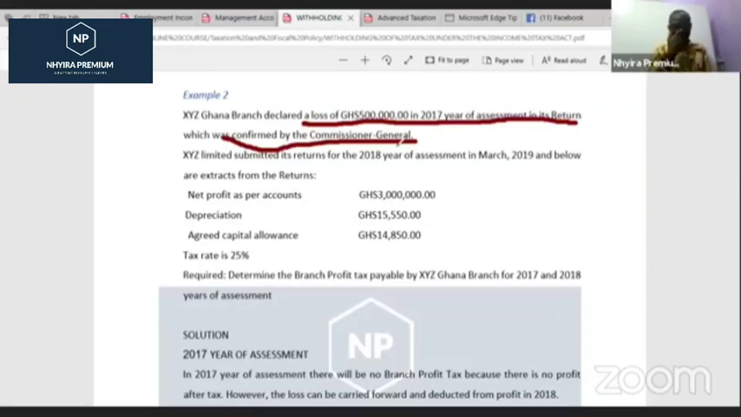XYZ Limited submitted its returns for 2018 year of assessment in March 2019, and below are extracts from the returns. So what do we see? Net profit per the account is 3 million Ghana cedis. Depreciation is 15,550 Ghana cedis. Then the agreed capital allowance is